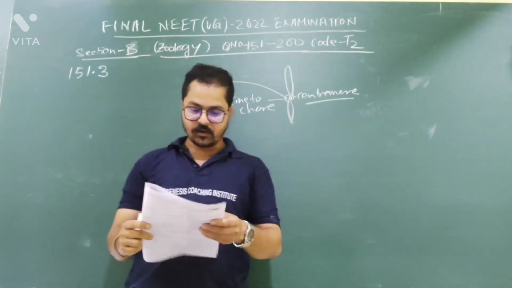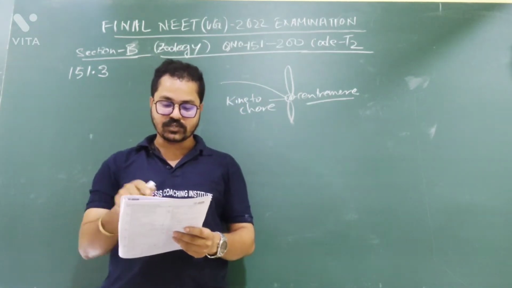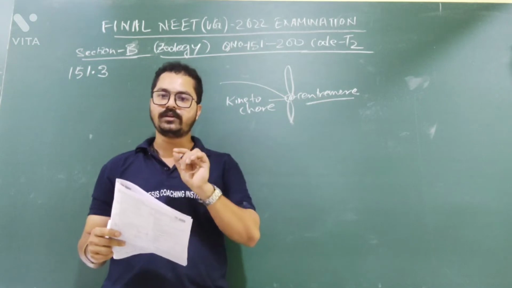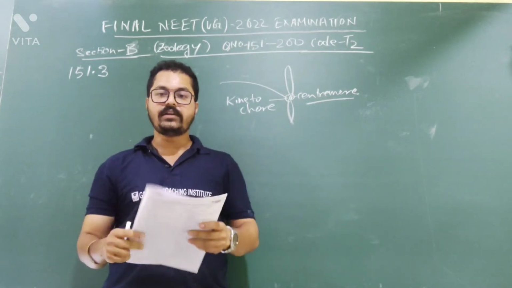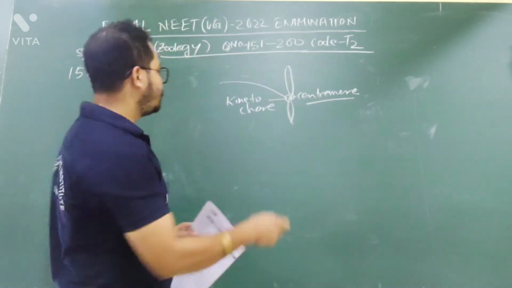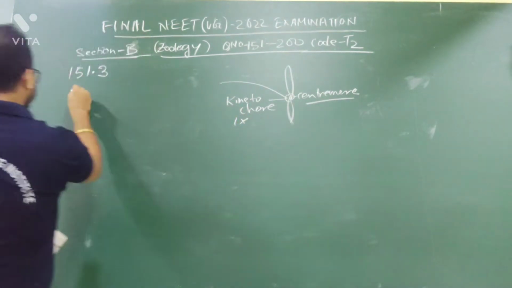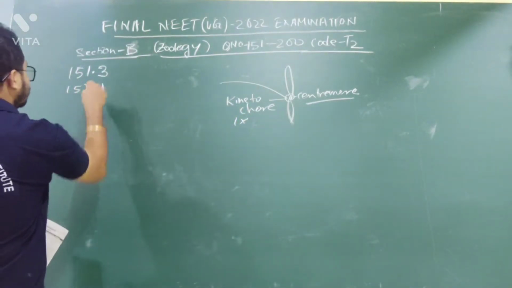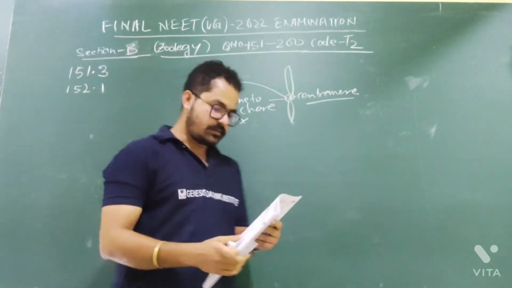Option number 1 says that the spindle fiber attaches to the centromere. No, it does not attach to the centromere. It attaches to the kinetochore. We need to find the incorrect statement, so option number 1 is incorrect. For question number 152, the answer will be option number 1. Now option number 2.